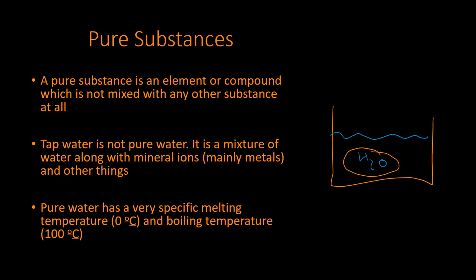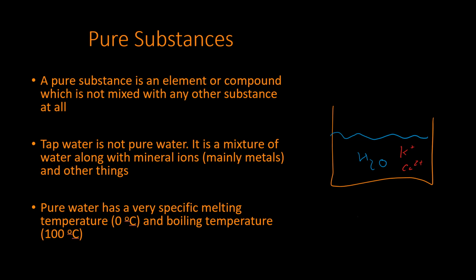Okay, let's say for example we were to look at tap water. Well, tap water actually contains all sorts of mineral ions, right? Let's say like potassium and calcium ions and whatever else you're going to find in your tap water. Well, those are not chemically bound to water, right? And what I mean by that is water, H2O, is hydrogen and oxygen which are chemically bound together, which forms water. But if you've got potassium and calcium in there, those are separate from the water, but they're still in there, right? So they're not chemically bound, and this actually therefore would be a mixture, right? Tap water is a mixture, it is not a pure substance, because you have more than one substance.